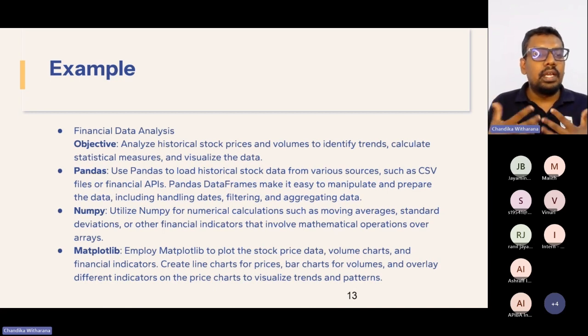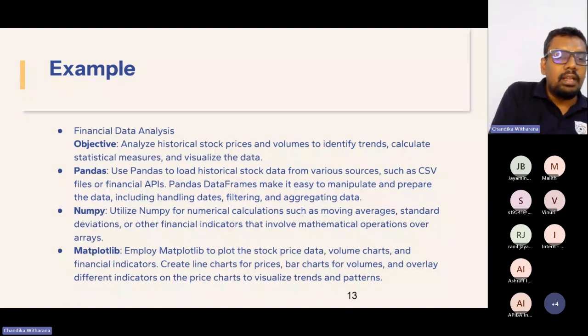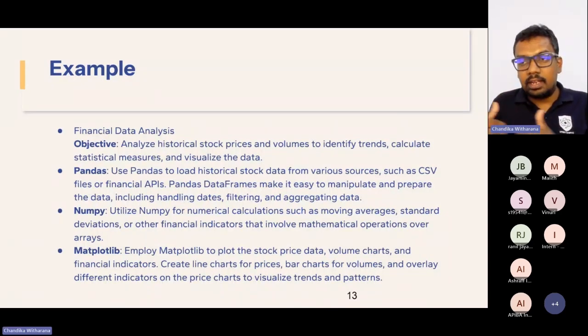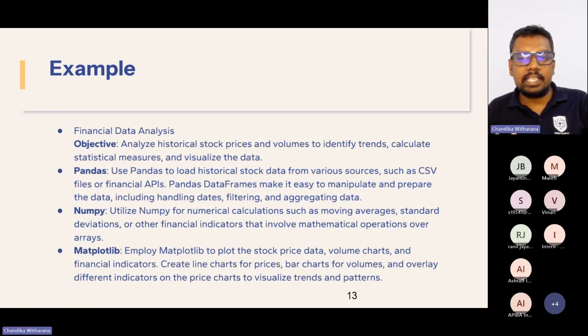You can use this library for numerical calculations, moving averages, standard deviations, or any other financial indicator calculations. It is a mathematical operation library. Data is retrieved from various sources, and through NumPy you get the calculations, standard deviations, and all mathematical calculations. Then Matplotlib is there to visualize the data in your data science career.